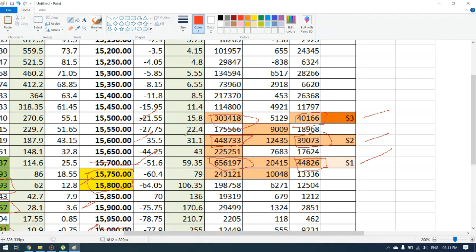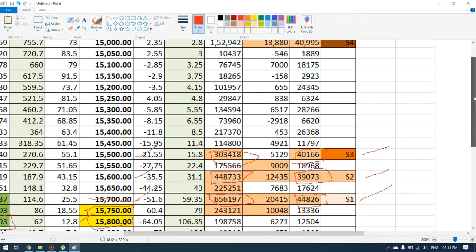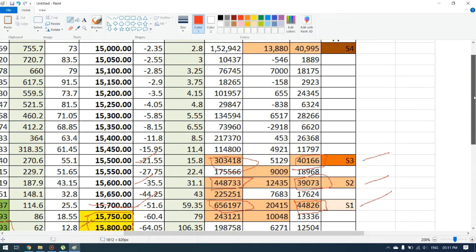The fourth support is at 15,000, but here the volume is not that much, only 1,52,942 contracts, though the open interest is more, around 40,995.